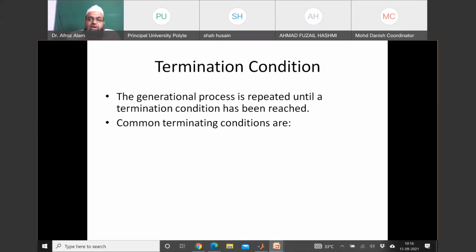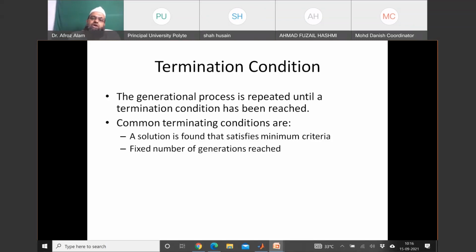So common terminating conditions are: a solution is found that satisfies minimum criteria. If you are satisfied with your solution, okay, I have achieved it, I'm happy with this solution, our goal is achieved, accuracy is achieved, you can terminate it. Or you can fix the number of generations. Or allocate a budget in terms of time or money.